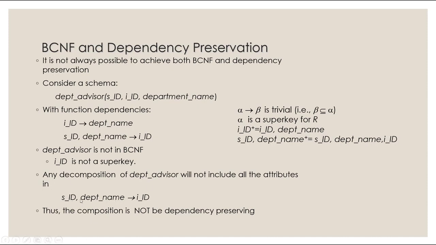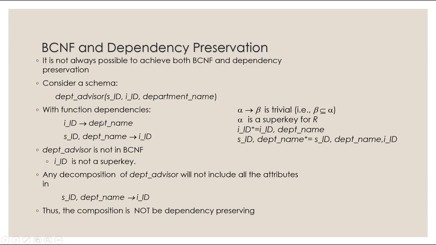And what about this one? So we have SID and department name determines IID. Is IID a subset of the left-hand side? No, IID does not exist on there, so the first condition is not true. The second condition is, is the left-hand side a super key for R? Let's see. With the SID and department name, you can get itself, which is SID and department name. And with that, I'm also able to get IID, which is the whole relation department advisor, right? So the left-hand side indeed is a super key. So this functional dependency does not break the rule, but the other one does.